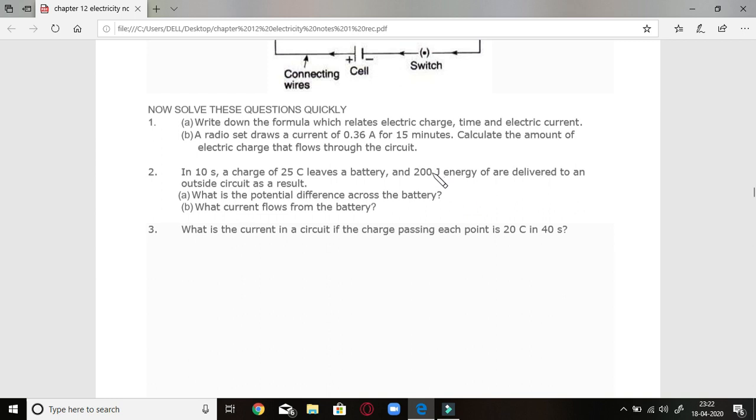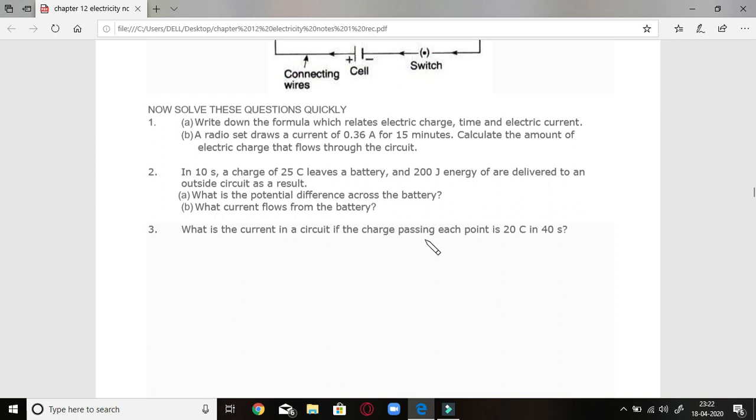W is 200 joule; instead of work done we can use energy, so 200 joule divided by charge 25. You can easily find the potential difference, and its unit is volt. What current will flow through it? I = Q/T. Use that formula and find the answer.